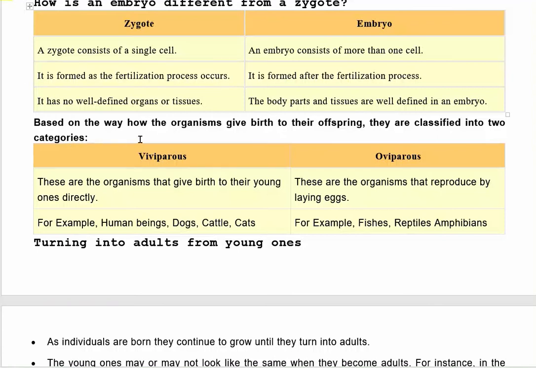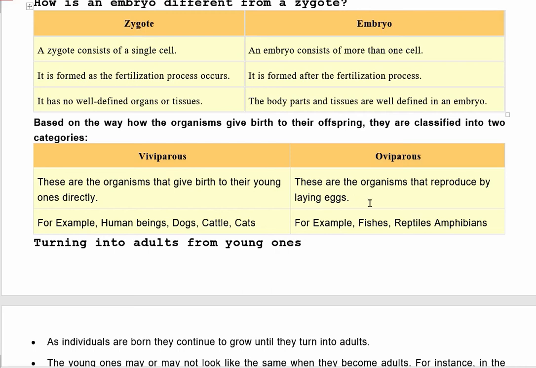Based on the way organisms give birth to their offspring, they are classified into two categories. Number one is viviparous animals and number two is oviparous animals. Viviparous animals are the organisms that give birth to their young ones directly. For example, human beings, dogs, cattle and cats. So we are viviparous.